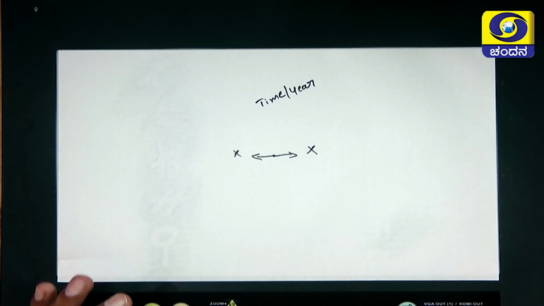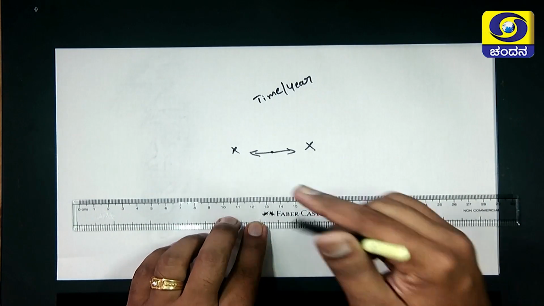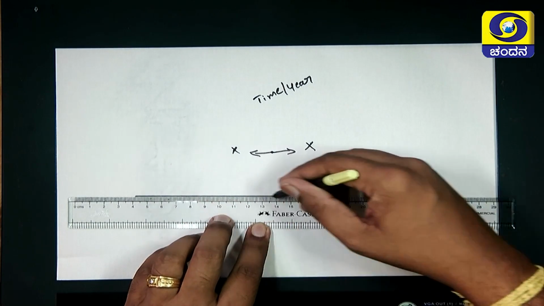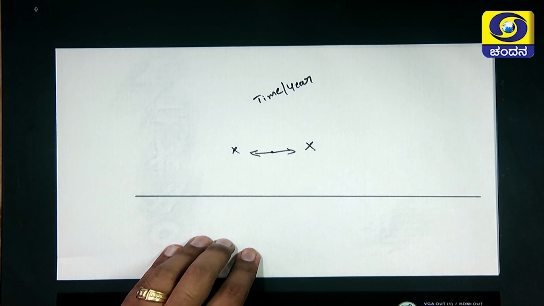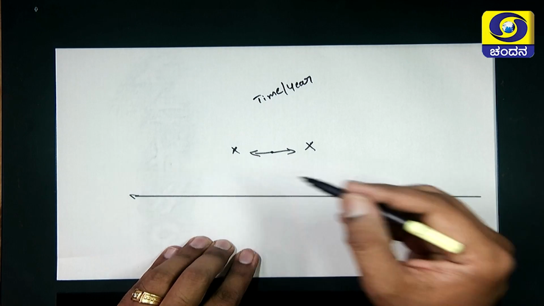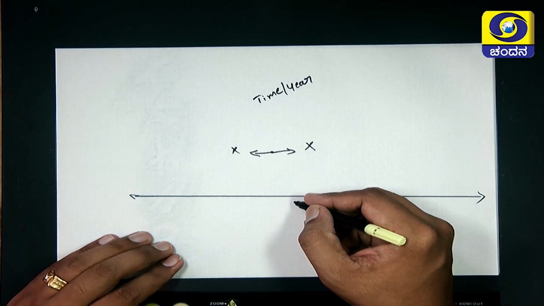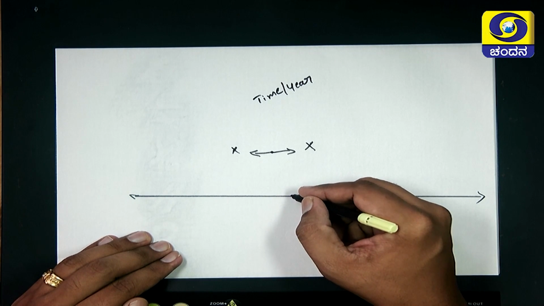So, to understand BC and BCE, let us go for an easy test. See, this line indicates the time. So, I already told you the time is nothing but year. So, when was it started? Don't know. When will it end? Don't know. So, we should have a certain point to measure what is the time today or what is the year today.